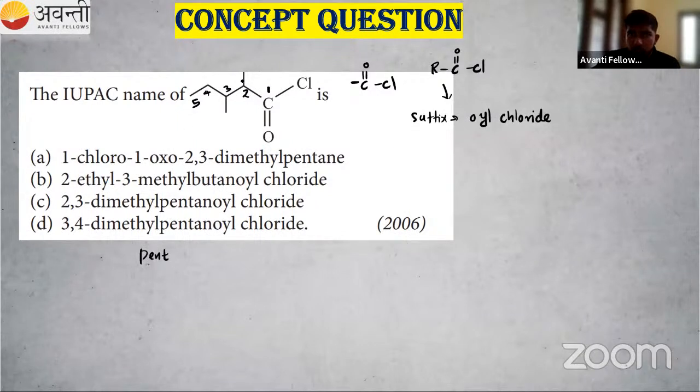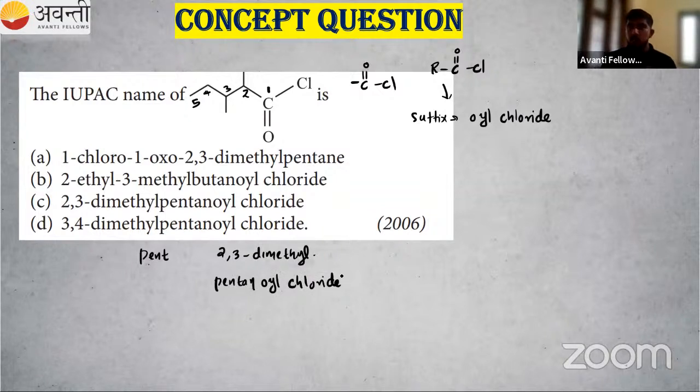Then which are the substituents or branches? In the second position, I can see a methyl group. In the third position, I can see a methyl group. So I can write 2,3-dimethyl. Okay. That is, the branches are present. So pent is the word root. Then if acid chloride is coming, the suffix is oil chloride. So I can write pentanoyl chloride. So which is the correct answer here? The substituents or branches, that is 2,3-dimethyl. Then word root pent. Then this is the suffix oil chloride.